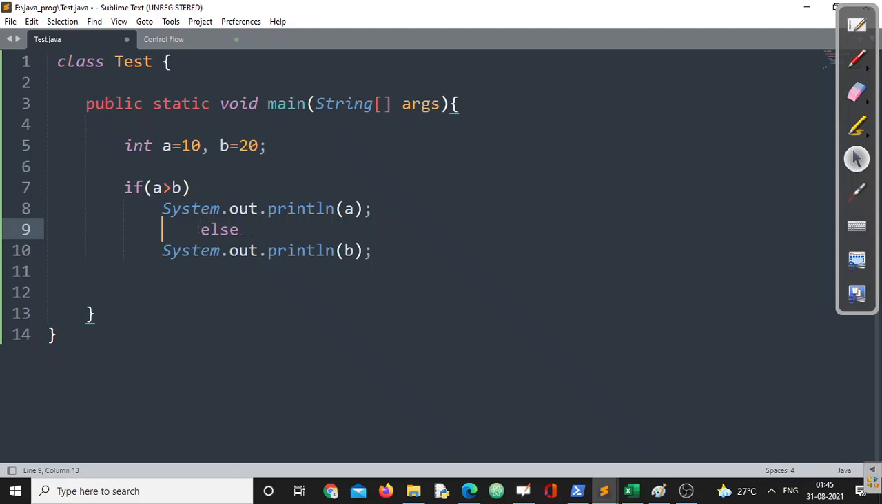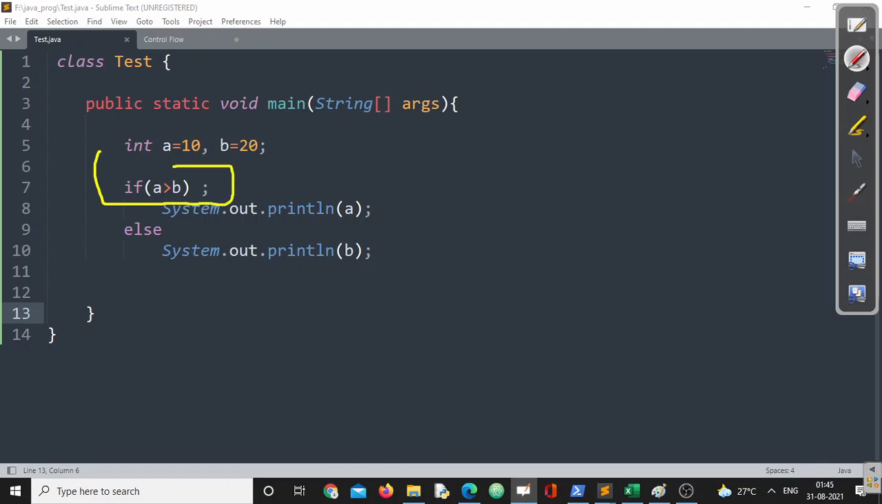Now let us go for the other one. What I have done, by mistake I have written a semicolon here. Now what is going to happen? Whether this is a valid statement or an invalid statement. Now you have to observe, right? Same, because we have already discussed this one.